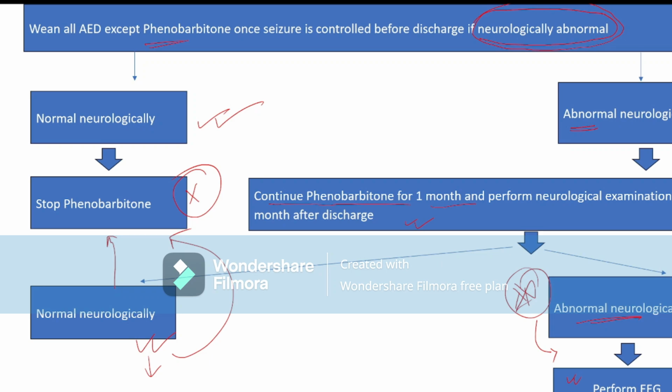That means the child is having only convulsion. We have to diagnose this. So this EEG is only needed for the diagnosis of convulsion, but this is not for the long-term treatment protocol. This EEG is only for the diagnosis part, but for the long-term treatment, we have to do the neurological examination. If the neurological examination is abnormal, then we again do an EEG.